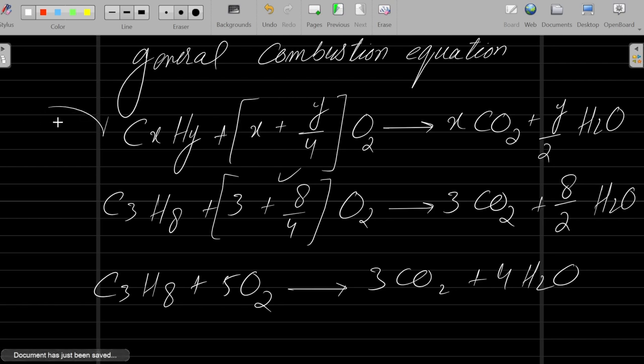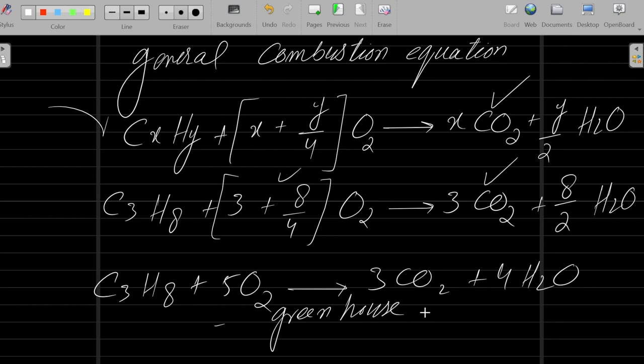So you can memorize this general combustion equation, which is also helpful for balancing your combustion equations. Understand? So what is the problem with combustion? It creates carbon dioxide and can cause global warming. It can cause the greenhouse effect, which further proceeds to global warming. So combustion is not a good process for our environment.